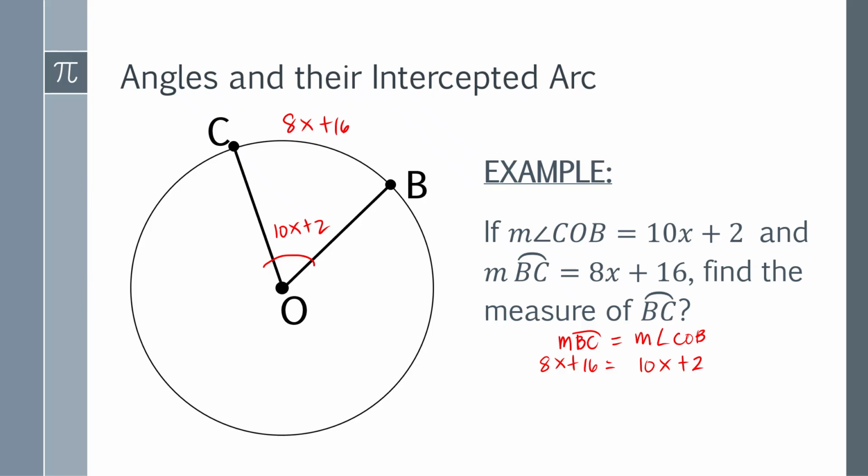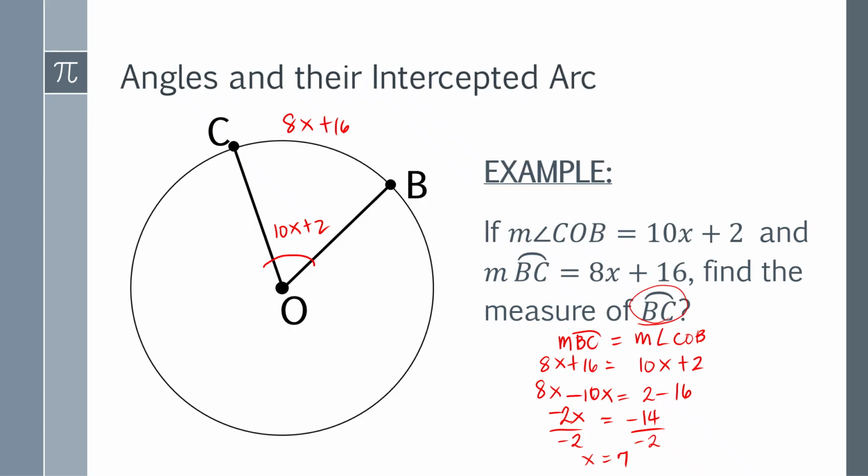Then you have to transpose. We have 8x minus 10x is equal to 2 minus 16. 8x minus 10x is negative 2x, equal to 2 minus 16, which is negative 14. Then divide both sides by negative 2. So therefore, the value of x here is 7. So the question here is, are we done? Not yet, because we're finding the measure of arc BC.